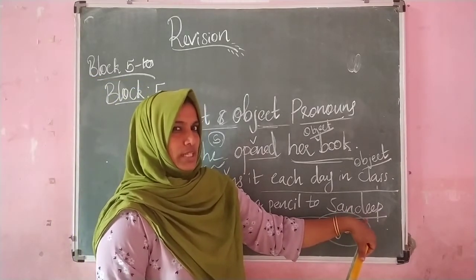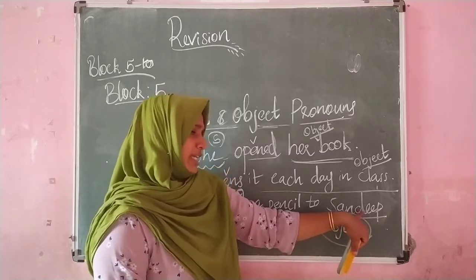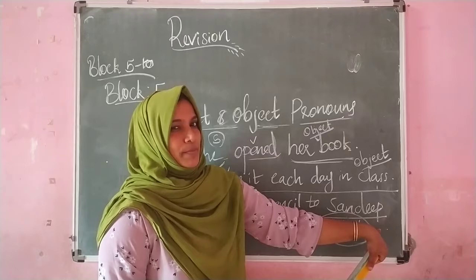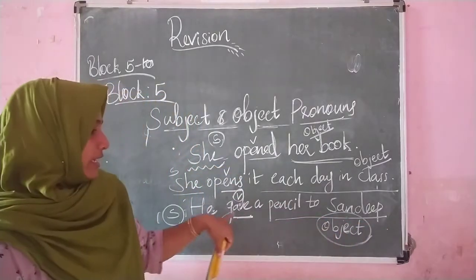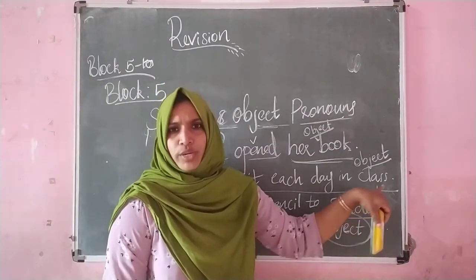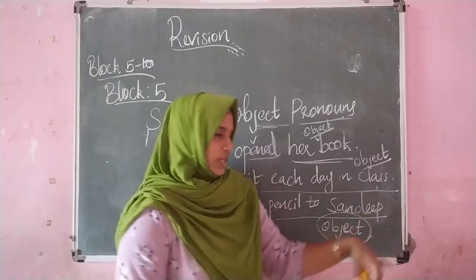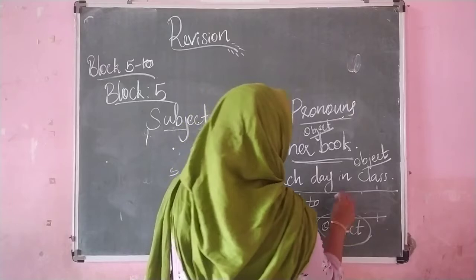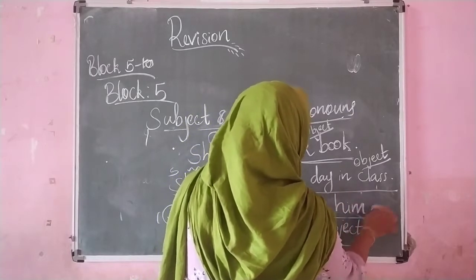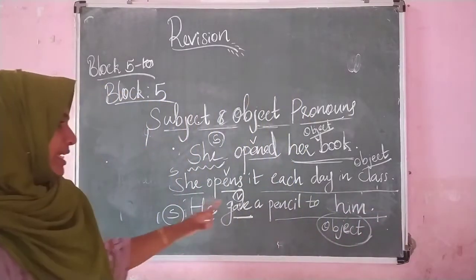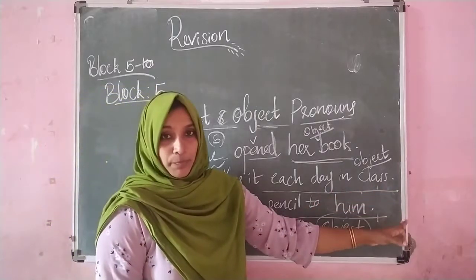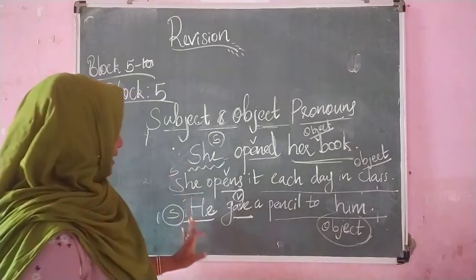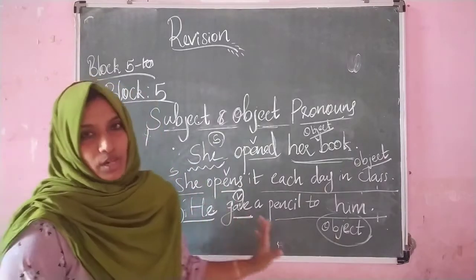So Sandeep is also a naming word. So can you use any pronoun in the place of this noun? Yes, Sandeep. Can I write like, he gave a pencil to his? No. Then which one is right? We can write him, not his. So he gave a pencil to him. So this him is the object pronoun and he is the subject pronoun.